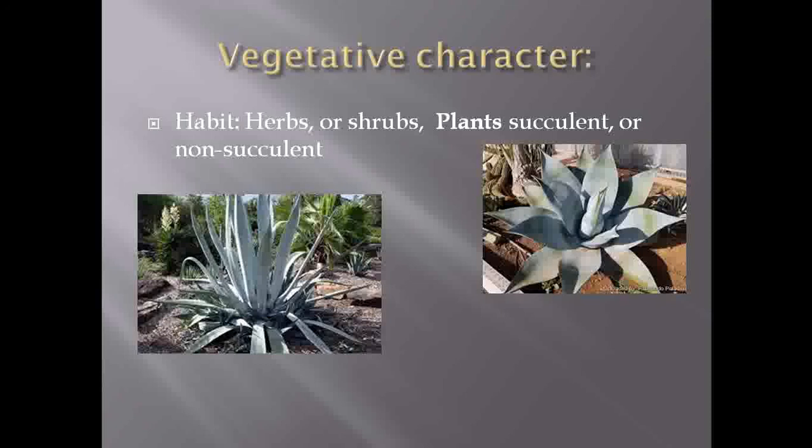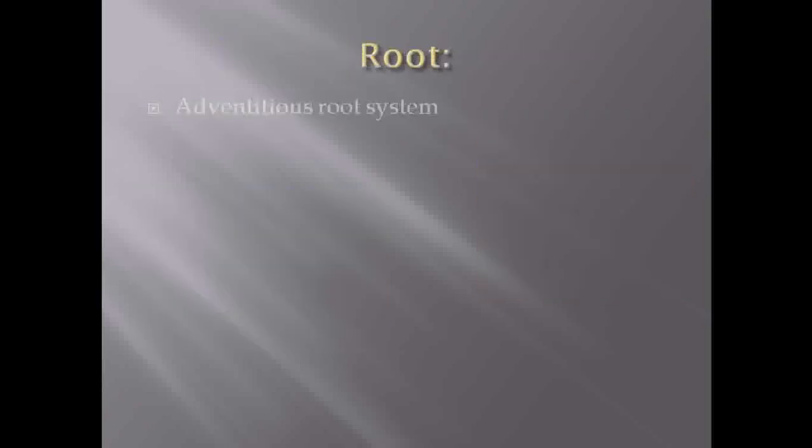Most of the members belonging to this family are either herb or shrubby members. Then they show presence of succulent or non-succulent nature. So this is about the habit. Then about the root system, basically this family is one of the monocot families. That's why they show presence of adventitious root system.